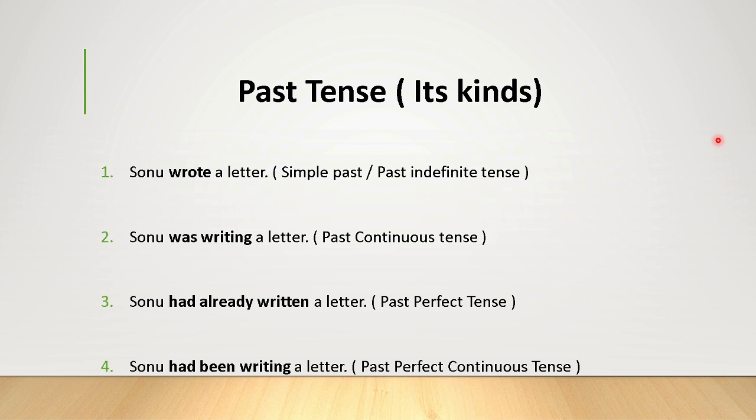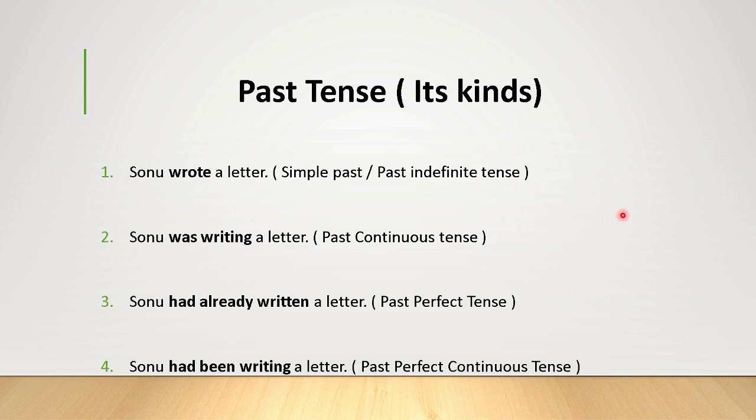When I entered his room, what was Sonu doing? Sonu was writing a letter. For example, yesterday one of the students visited my house. By that time, I was shaving. So this is how it is continuous in the past time, therefore it is called past continuous.